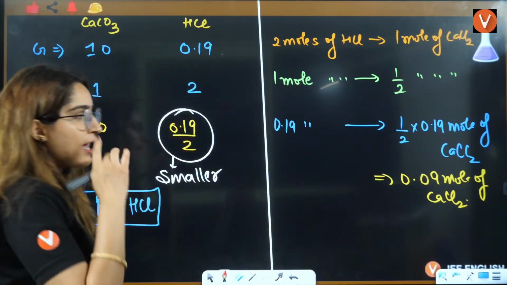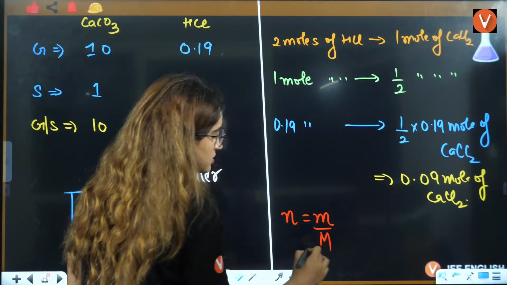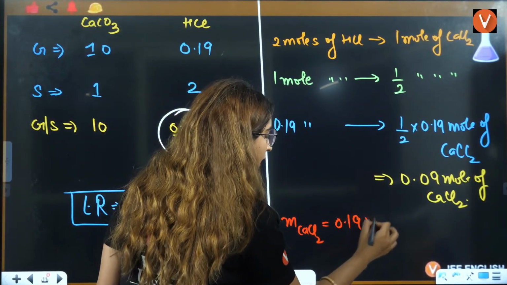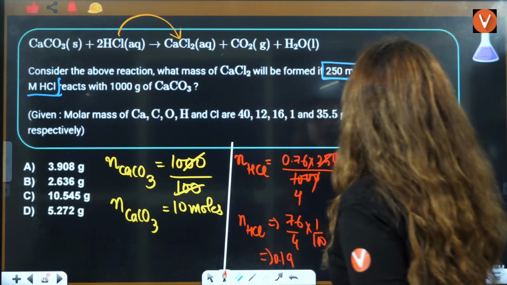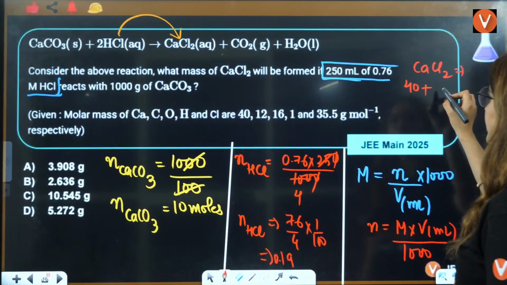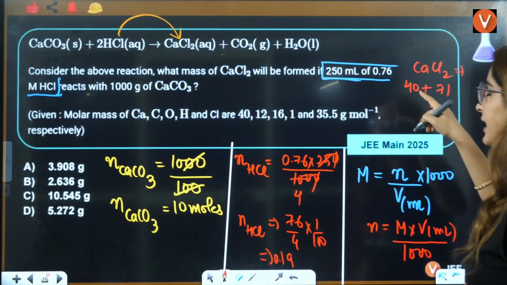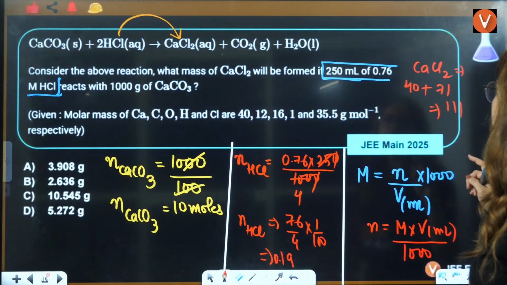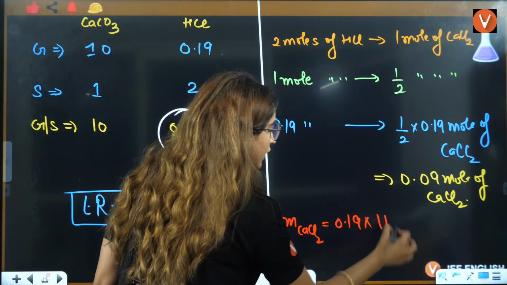Now, what is the mass? We know that number of moles is equal to mass by molar mass. So mass of CaCl2 is equal to number of moles multiplied by molar mass of CaCl2. What is the molar mass of CaCl2? Ca is 40, and Cl is 35.5 multiplied by 2, that will be 71. So 40 plus 71 is 111, multiplied by 111.